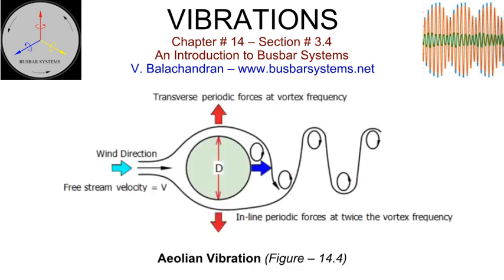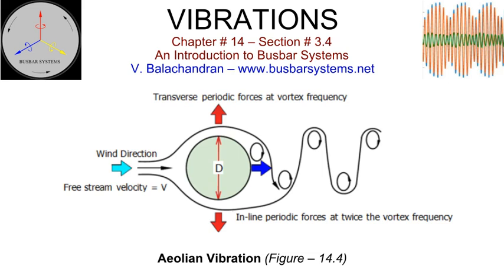Conductors, when subjected to a streamlined wind speed of 2 to 15 miles per hour or 3 to 25 kilometers per hour, can vibrate at a higher frequency of 5 cycles per second to 150 cycles per second with low amplitude called Aeolian vibration. Busbars in switchyards can experience these vibrations.